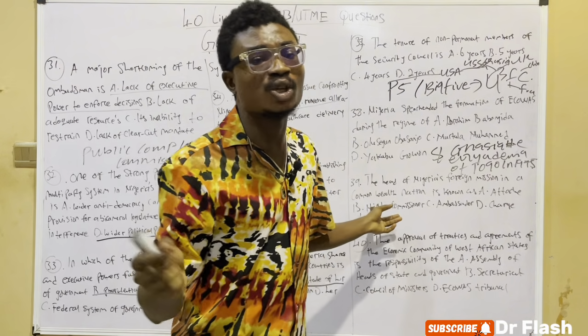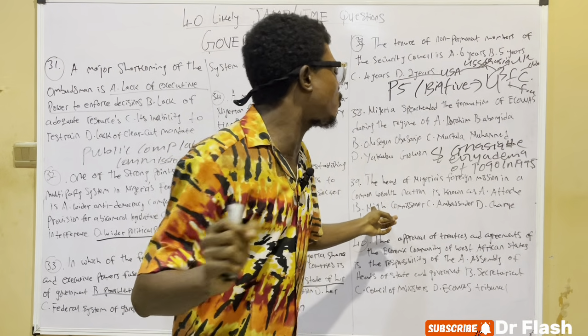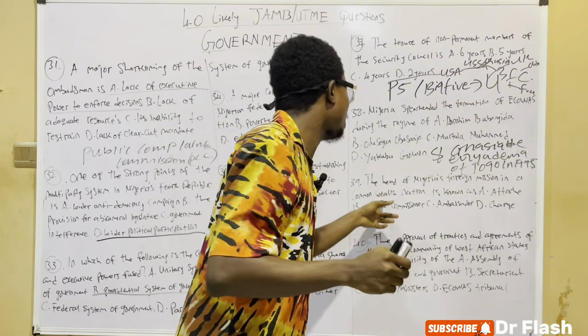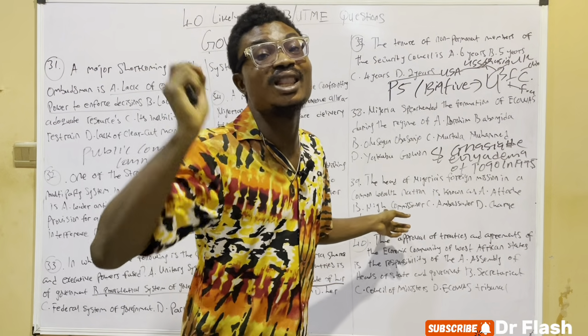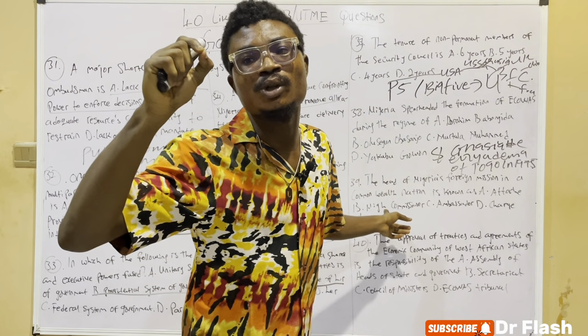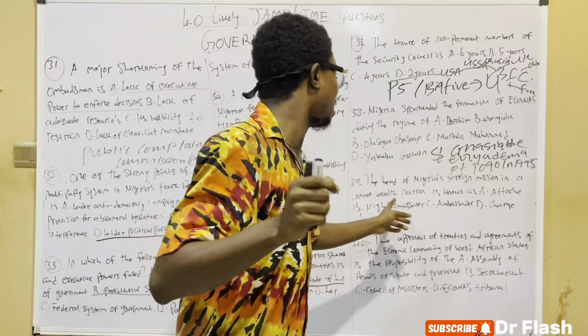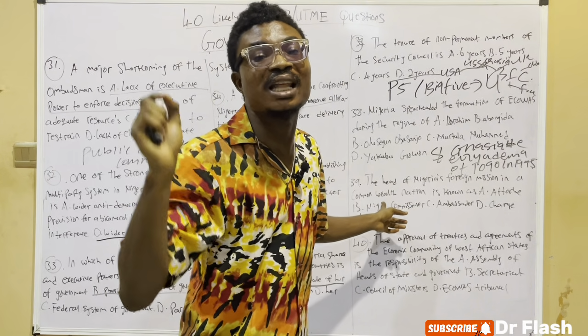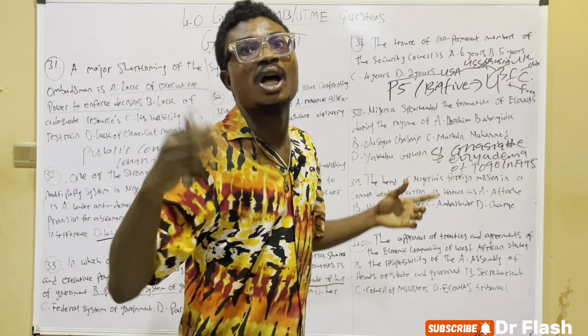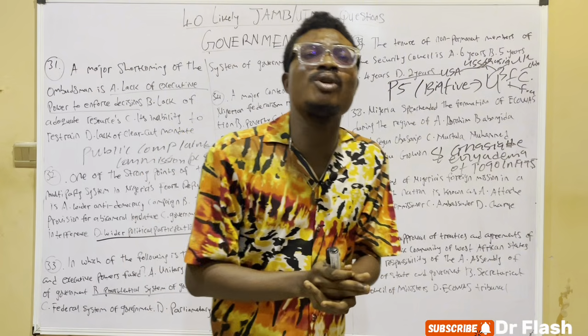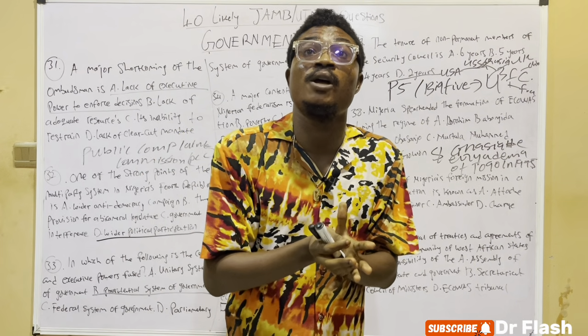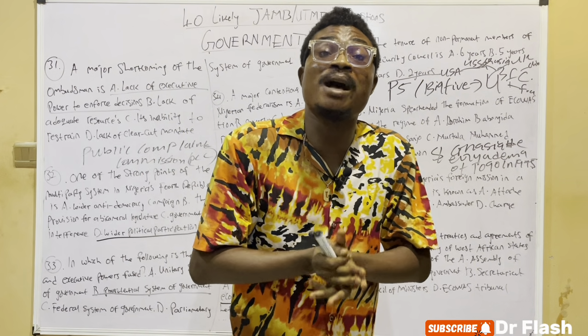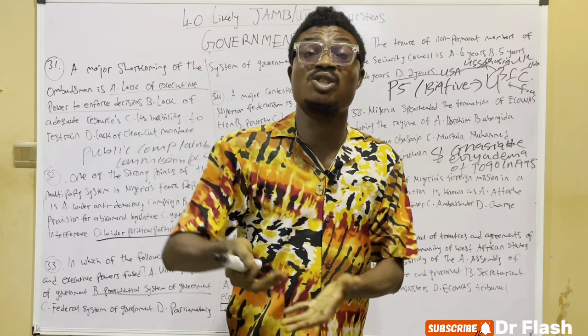But then there is a high commissioner. A high commissioner is the head of Nigeria's foreign mission in a Commonwealth nation. The head of a high commission is known as a high commissioner. And what is a high commission? A high commission is any diplomatic office in countries that are members of the Commonwealth.